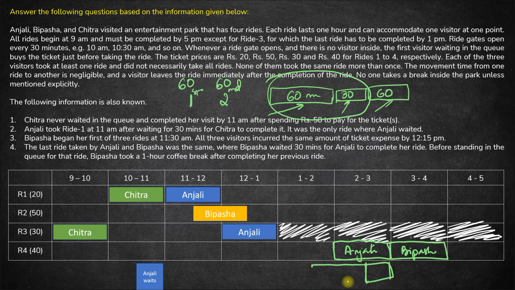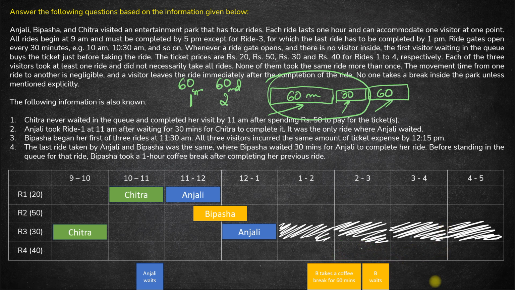And before that she took a 1 hour coffee break. Okay? So Bipasha took a 1 hour coffee break from 1:30 to 2:30. From 2:30 till 3, Bipasha waited for 30 minutes, right? And then she took her last ride from 3 to 4. Fine. That means before 3 to 4, before this 1 hour, Anjali would have taken her ride. So Anjali takes her ride from 2 to 3.